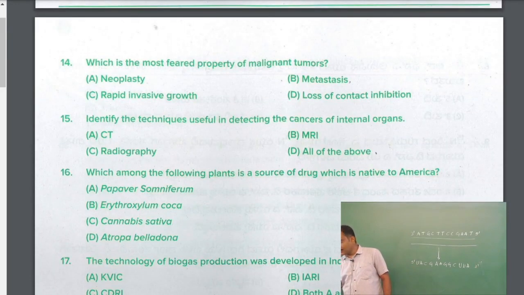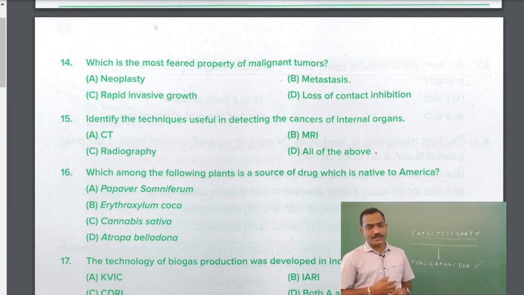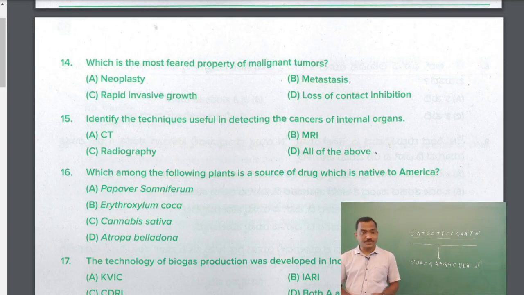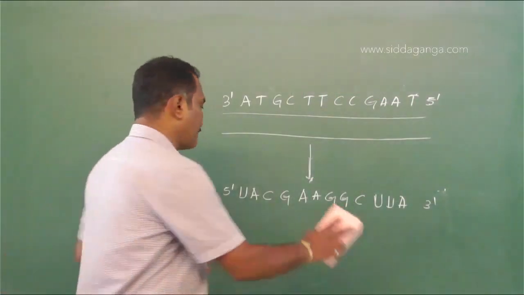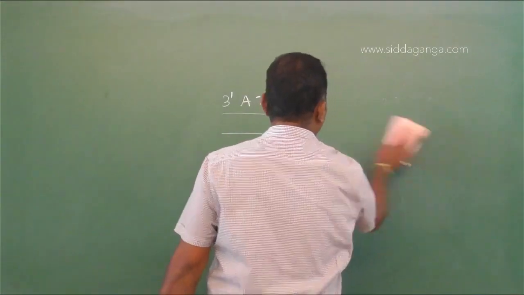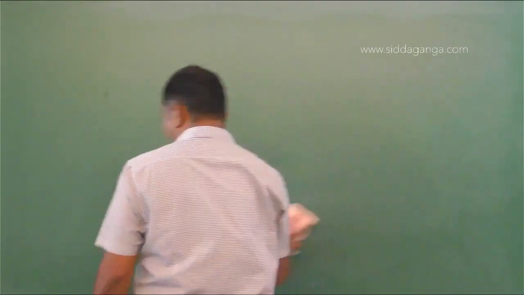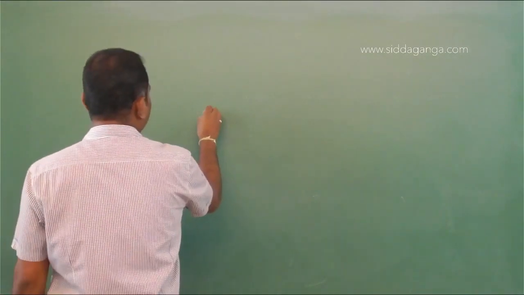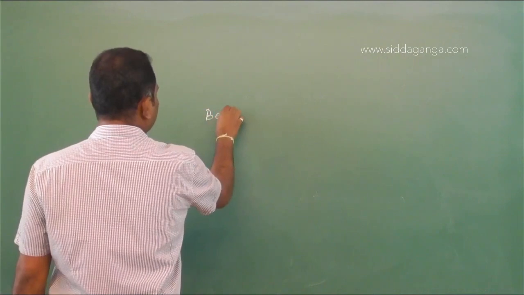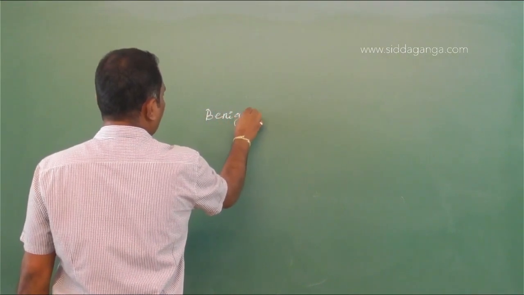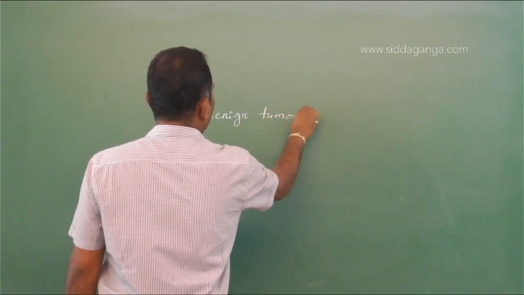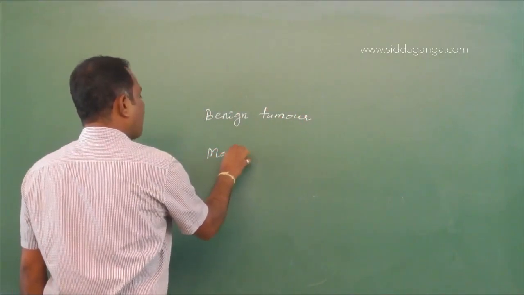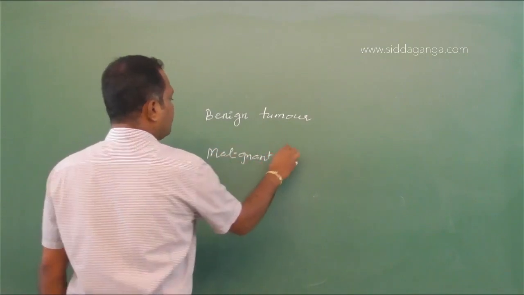Question number 14. Which of the following is the most feared property of malignant tumors? Same chapter, Human Health and Disease. We have two types of tumors, the malignant as well as the benign tumor.